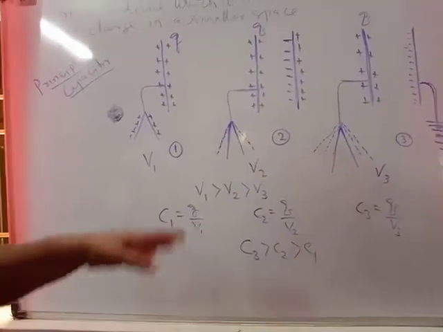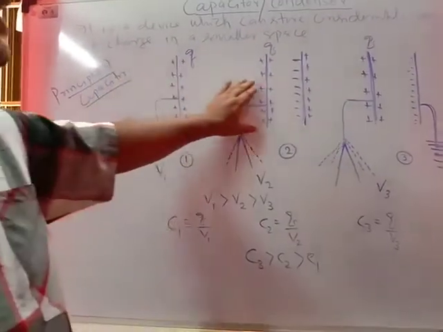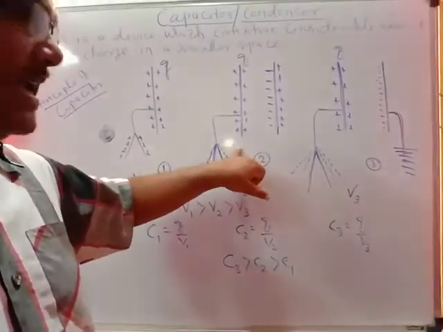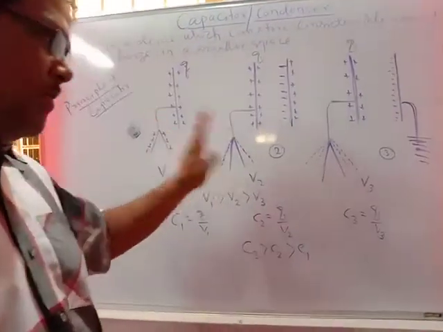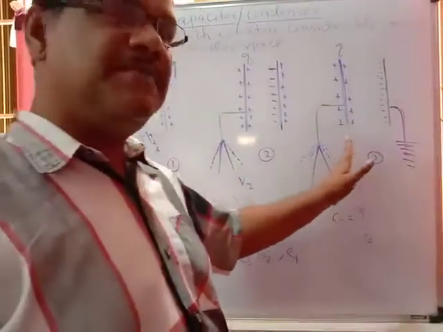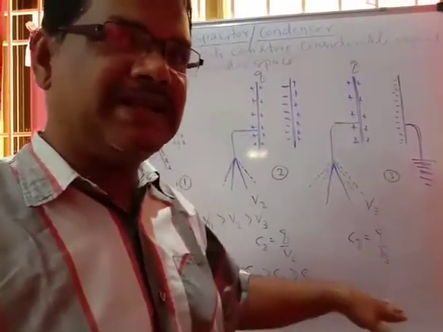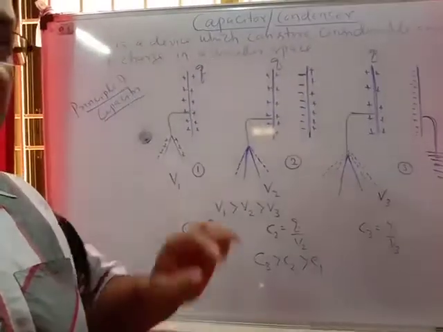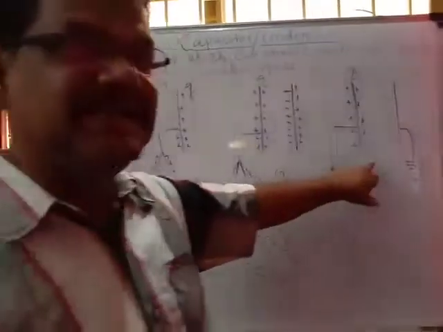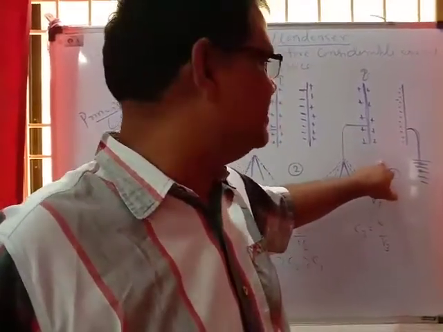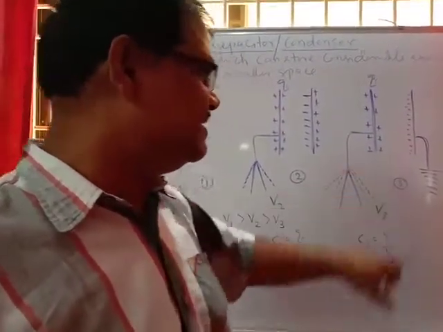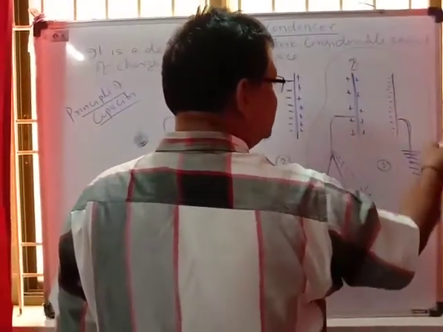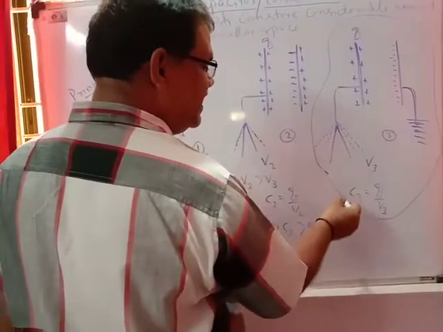So what happens in these cases? In the first case the potential raised will be more. In the second case the potential raised will be comparatively less, and in the third case comparatively even less, and hence the capacity will be more because C equals Q upon V. The denominator is smaller in these cases, the potential raised will be small, so the capacity increases. So this is the preferable arrangement for making capacitors.